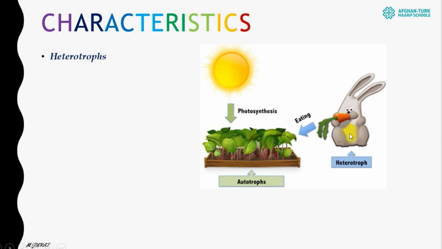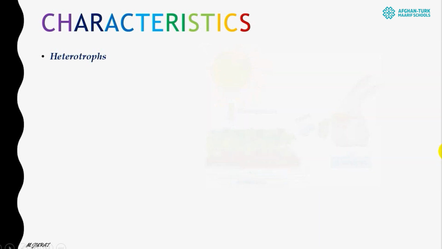But on the other hand, we have heterotroph organisms, or heterotroph living things, like animals. They are not doing photosynthesis. They are not producing food for themselves. They have to obtain food from other organisms. It can be other animals or it can be plants that they use. So all animals are heterotrophs because they cannot make food for themselves.